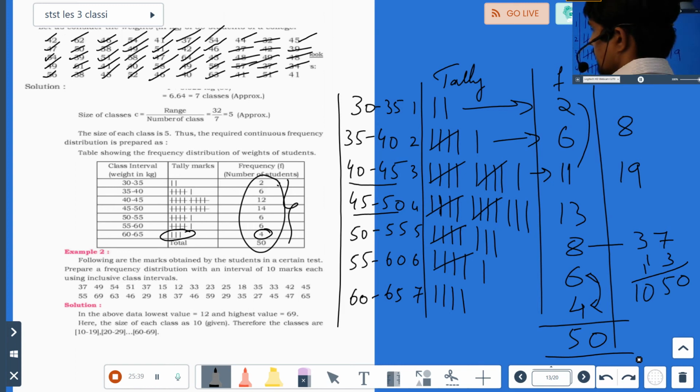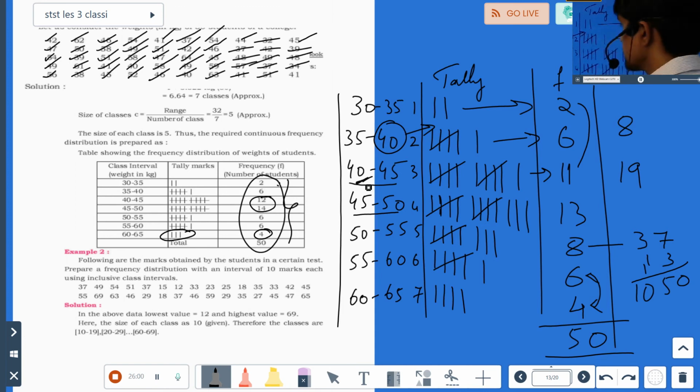Okay, so they have written wrong values here. Can you see? They have written wrong values here, 12 and 14. So this is the way you will do it. In a hurry someone might take 40 here. Then also it's okay, but it is better to take it for the next class. If you say, for example, 2 here, you might get 8 here, then also it's okay because the final answer will be 50.